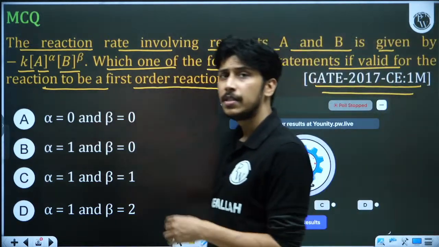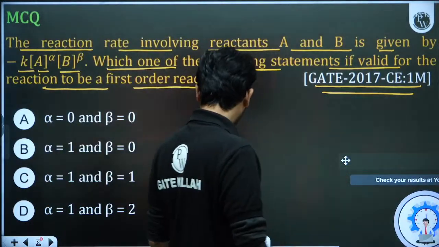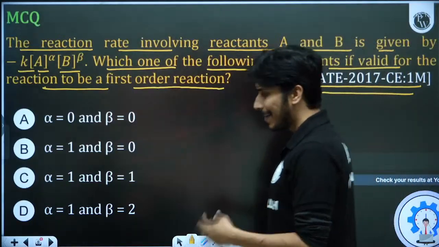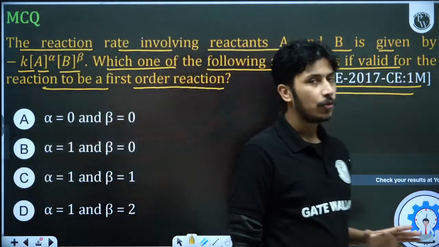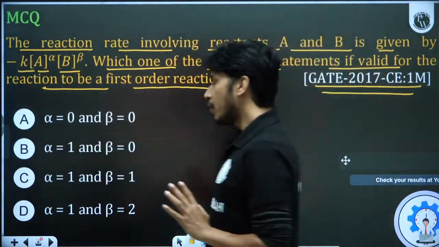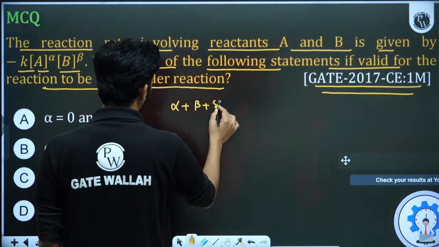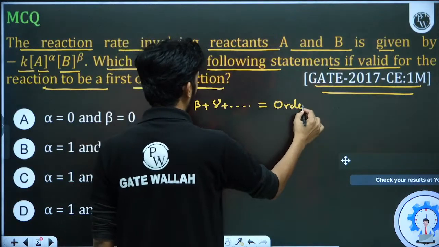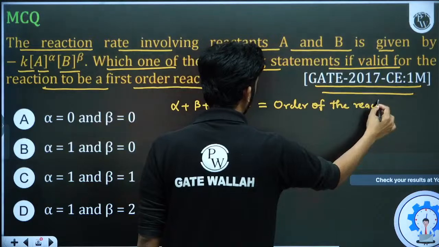Okay guys, let's see. A lot of students are giving answer as B part. You are absolutely correct. Always remember, when all the products or reactants or any catalyst or accelerator is used, if they are having some power in an equation, then the addition of all the powers, alpha plus beta plus gamma plus so on, will be equal to the order of the reaction, because the equation is representing the reaction.